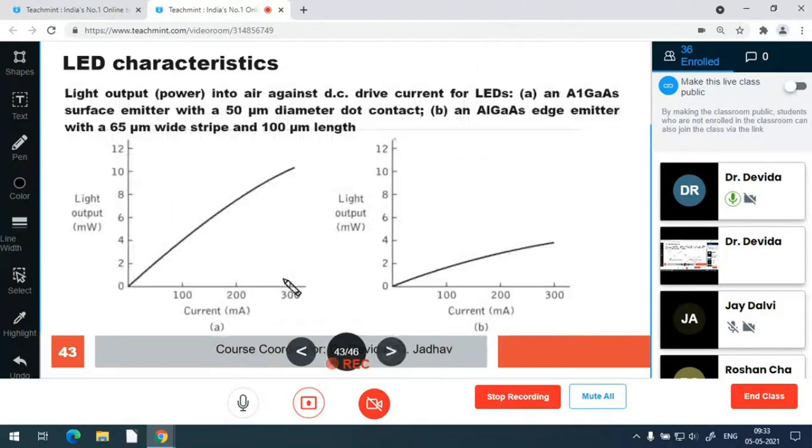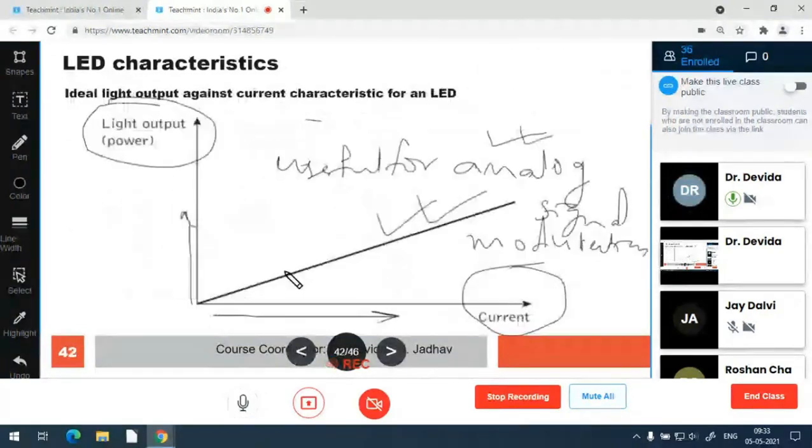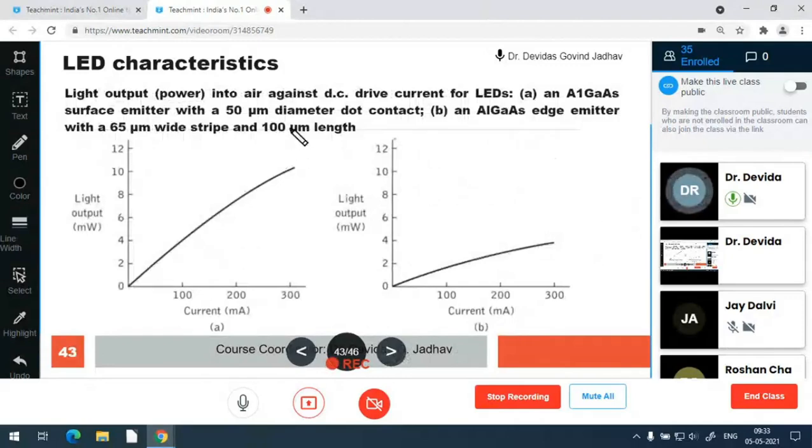So actually, this is the theoretical property shown, a very straight line, very linear, but practically it is having slight non-linearity. The light output power into air against the DC drive current of LEDs is shown. One is an ELGAS surface emitter with a 50 micrometer diameter and metal dot contact, and the second is an LGS edge emitter with 65 micrometer width strip and 100 micrometer length.